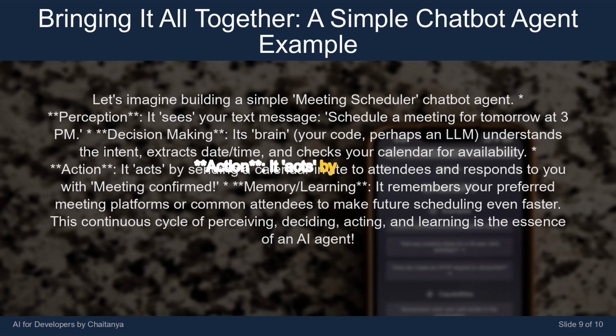It acts by sending a calendar invite to attendees and responds to you with "Meeting confirmed." Memory, learning. It remembers your preferred meeting platforms or common attendees to make future scheduling even faster. This continuous cycle of perceiving, deciding, acting, and learning is the essence of an AI agent.